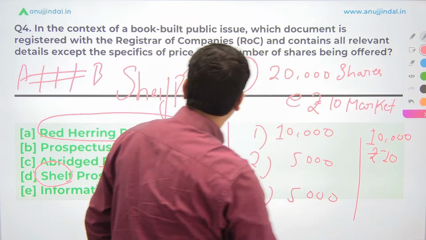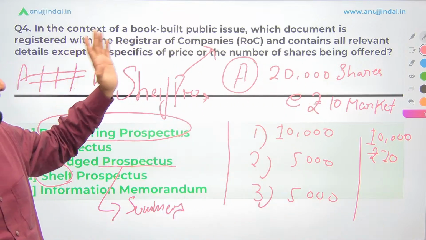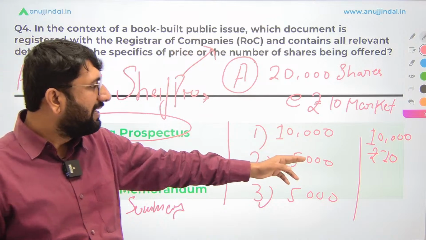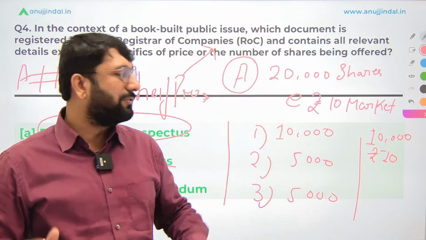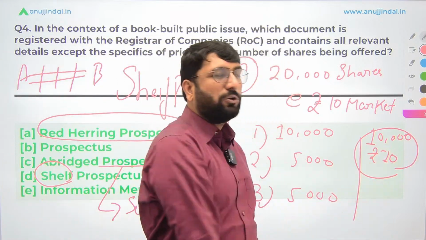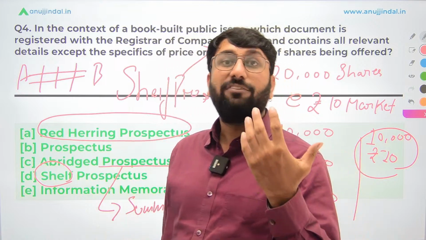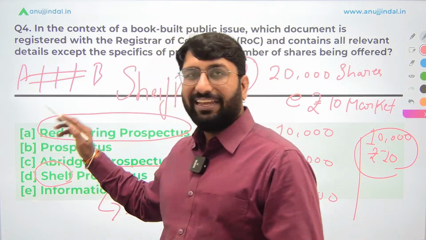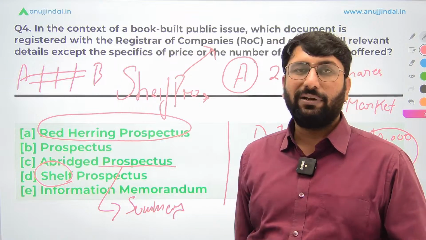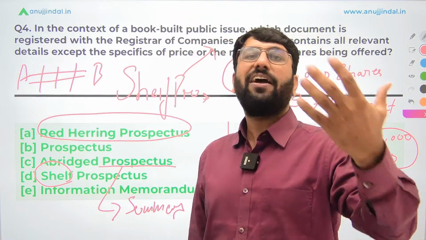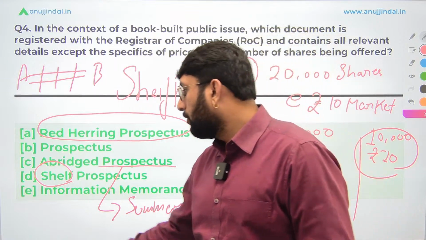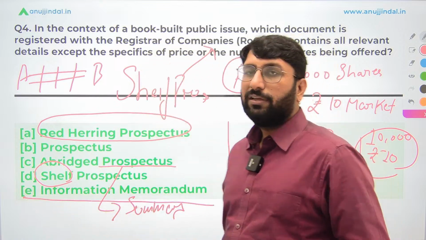Earlier, remember in the question, either the price would be missing or the number of shares would be missing. Now, once you have completed your book building process, these entire details are going to be given to the registrar. The registrar will have to be informed. So earlier, in the initial stage before the determination, you submitted a red herring prospectus. After finalization of everything, you're going to submit the information memorandum. Okay, that is how it goes.